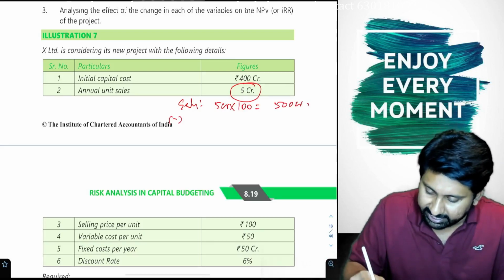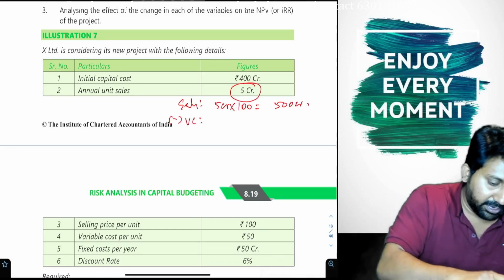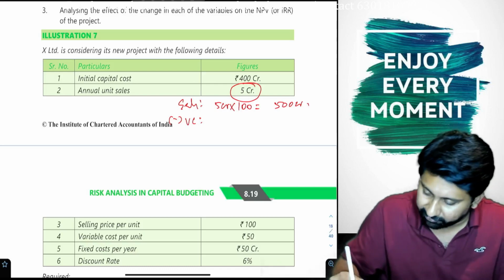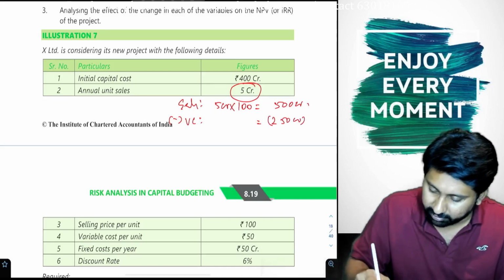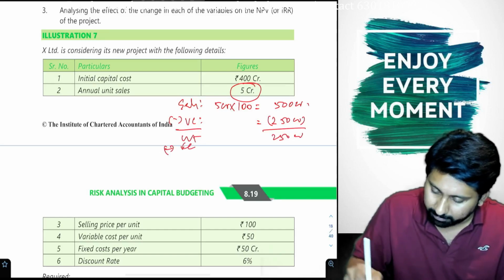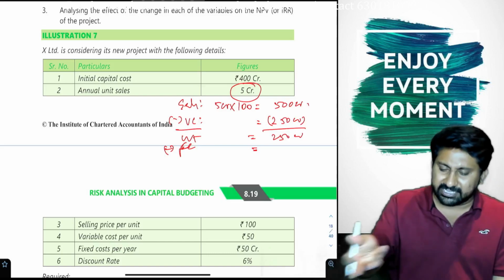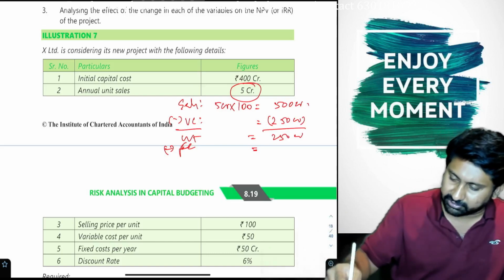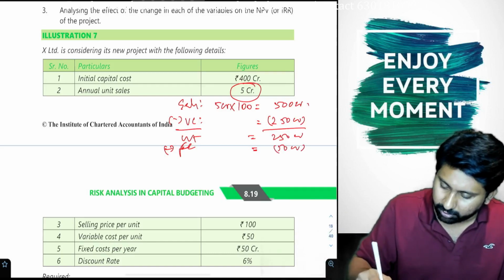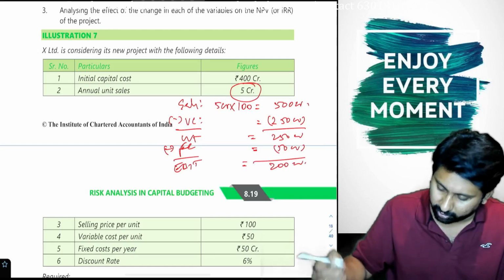Sales minus variable cost, 5 into 50, 250 crore. Contribution 250 crore. Minus fixed cost. Depreciation not separately given. Fixed cost 50 crore. What is EBIT? 200 crore.